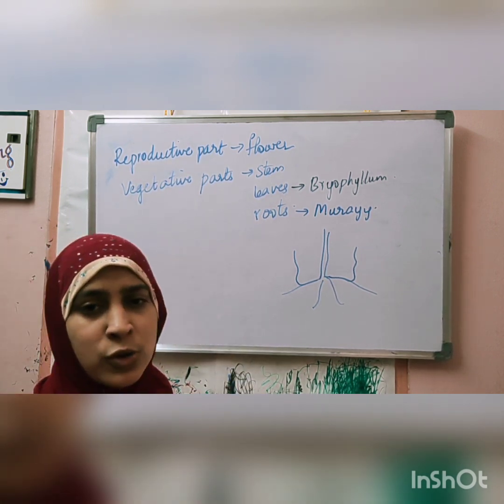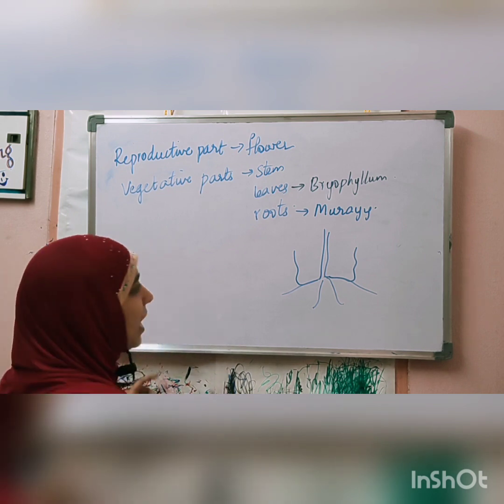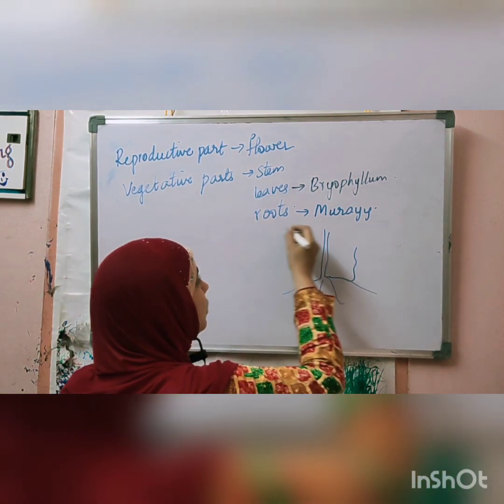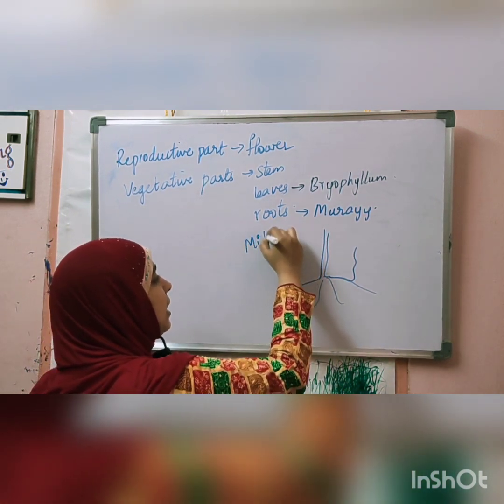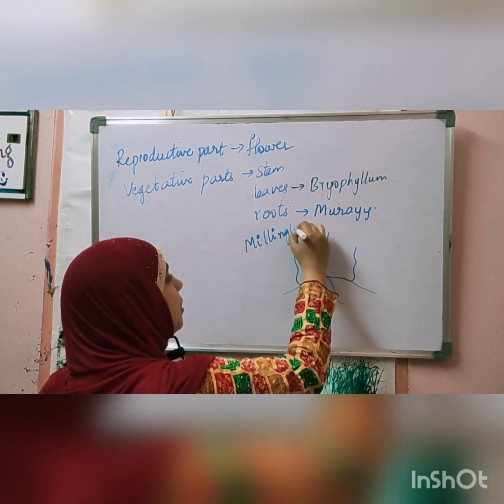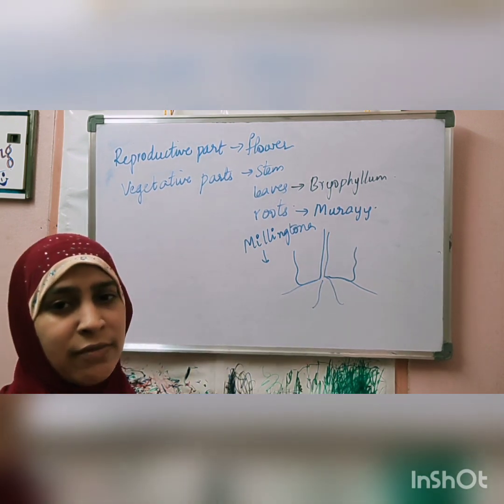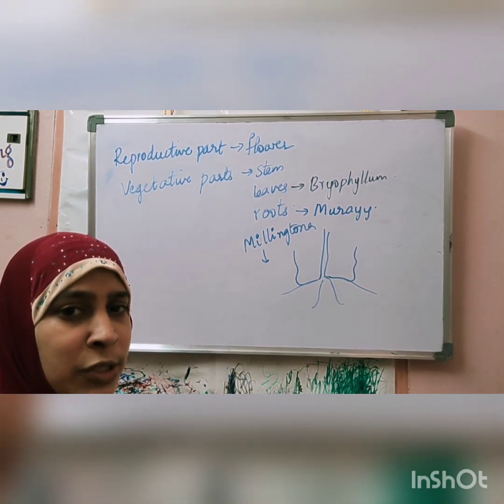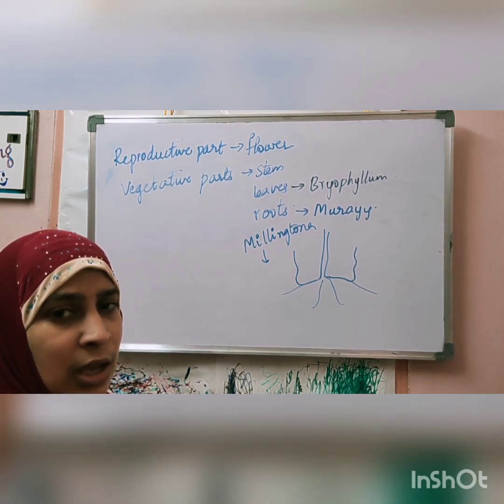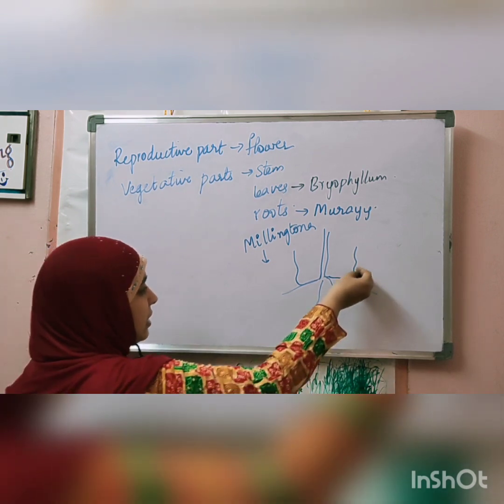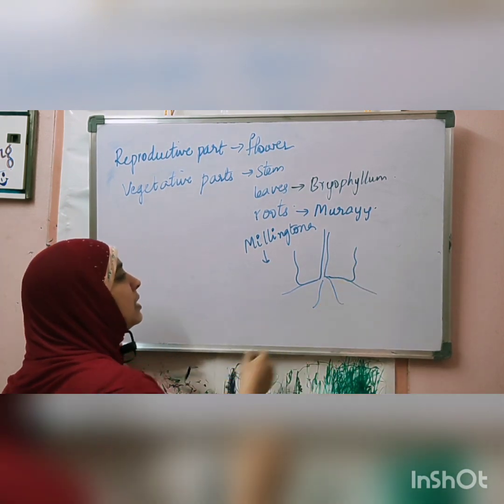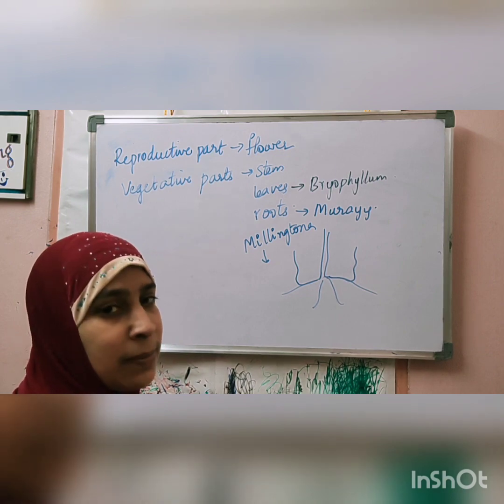Even the Goa plant can grow like this. Other plants like Millingtonia can also reproduce. Millingtonia means Tigamalli. This is also growing in the same way. Roots develop small stems, and this stem will grow branches and leaves are formed. In this way, roots can give rise to a complete plant.